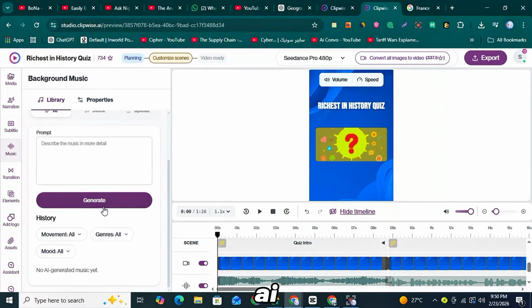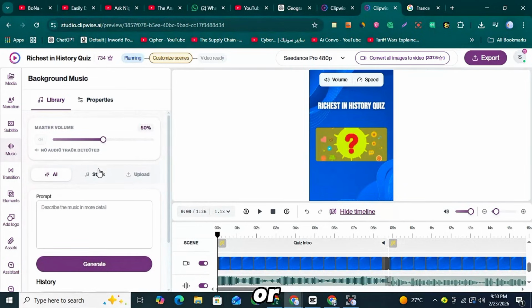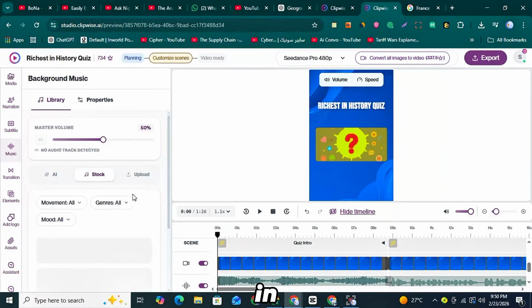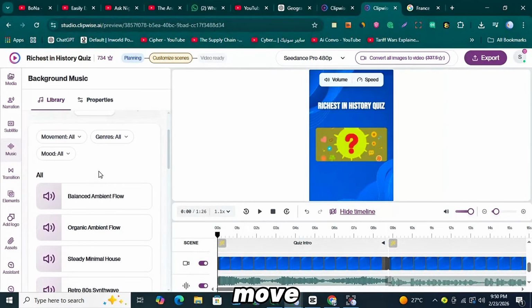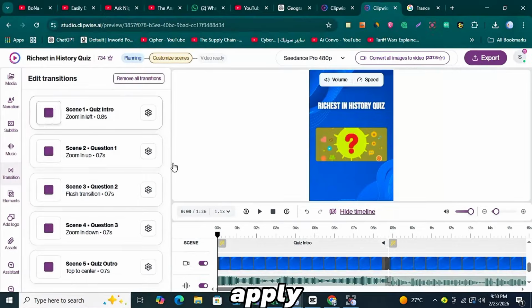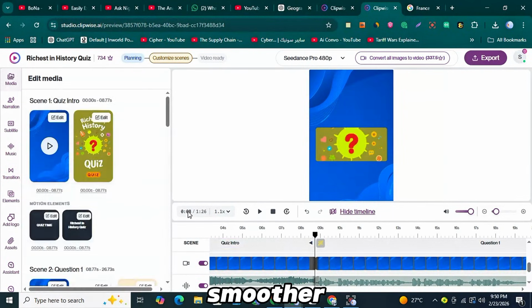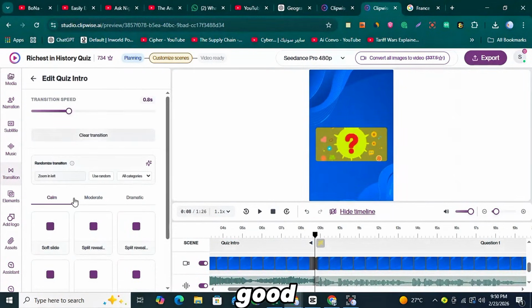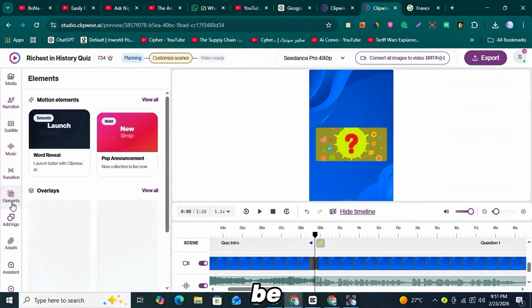Here, you can generate AI music directly inside the platform or upload your own music and apply it to your video in just one click. After that, you can move to the transitions section, where you'll find multiple transition effects that you can easily apply between scenes to make your video smoother and more engaging. Once everything looks good, your video is ready. Simply click on the export button and your video will be saved to your device.